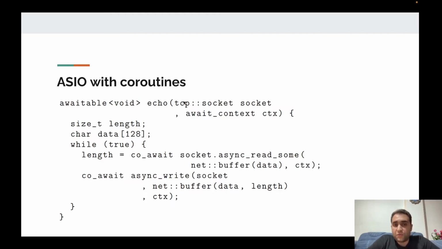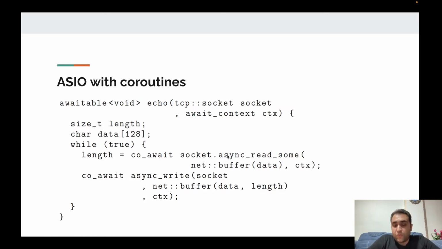Okay, the echo function retrieves the IO object and also a coroutine execution context. And here we have the loop. In the loop, we just read from the socket and write it back to the socket. It's super simple.